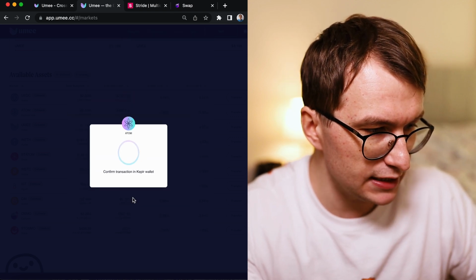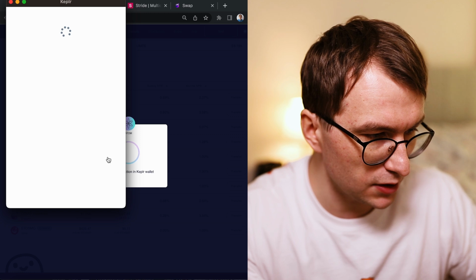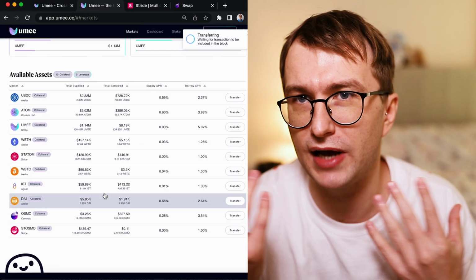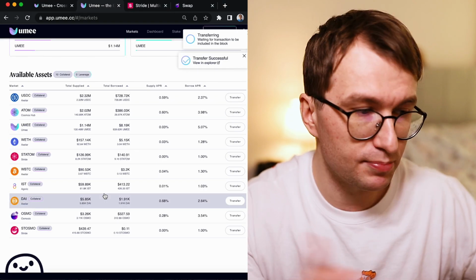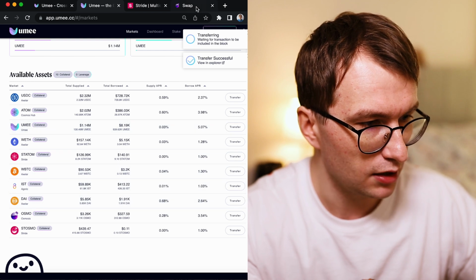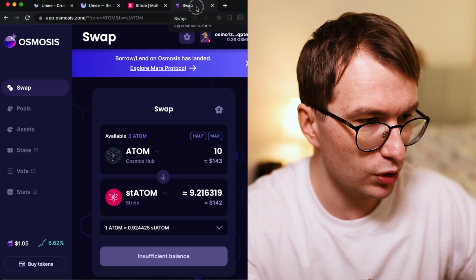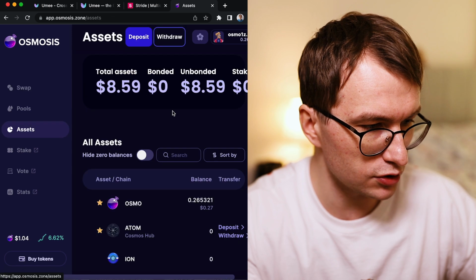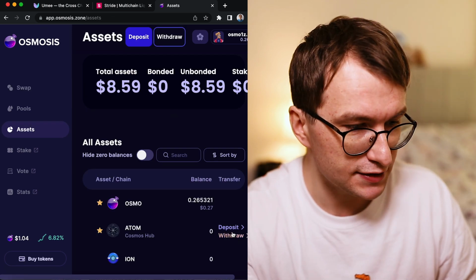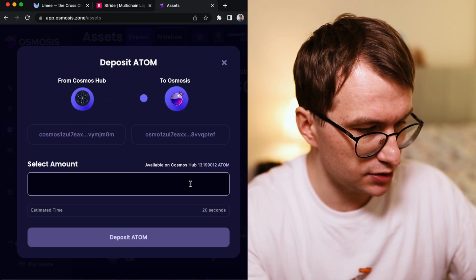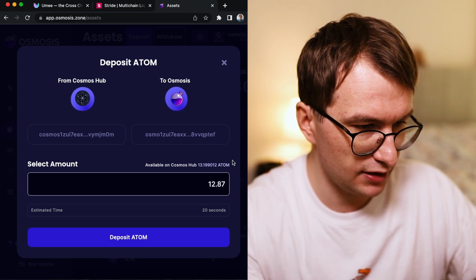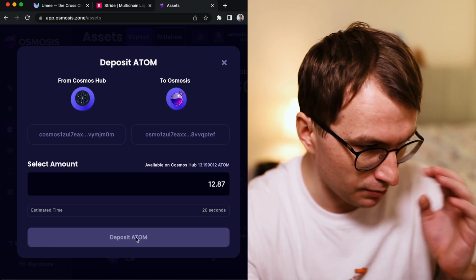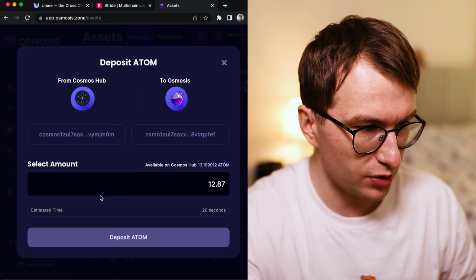The slower but easier way is withdrawing it to Cosmos. So there are quite a few transactions we have to do. Sorry for this complicated process. But once it's done, it will be withdrawn to your Cosmos address. So as it arrives, I can deposit my Atoms. So it was like 12.87. I have a little bit more because I had something in my wallet. And I'm going to deposit now.